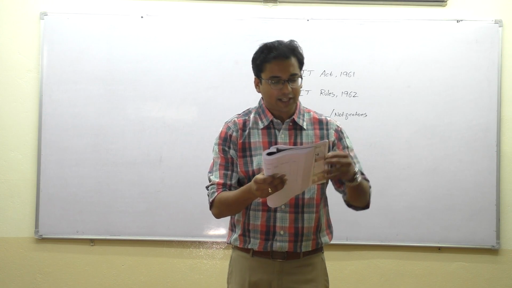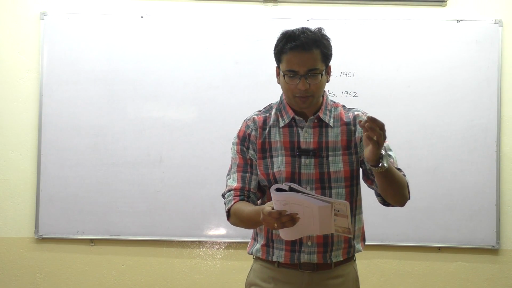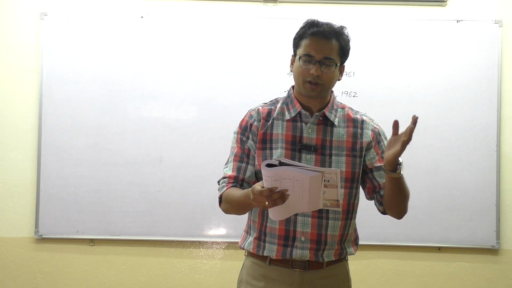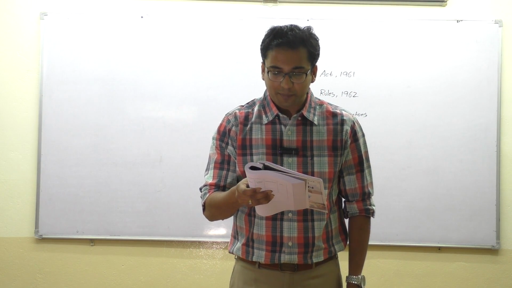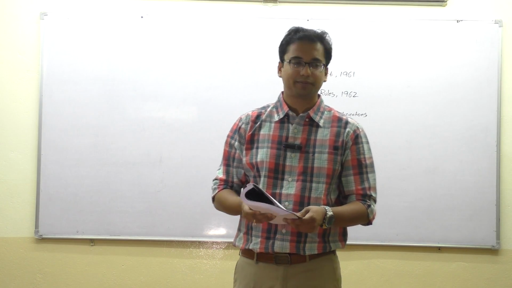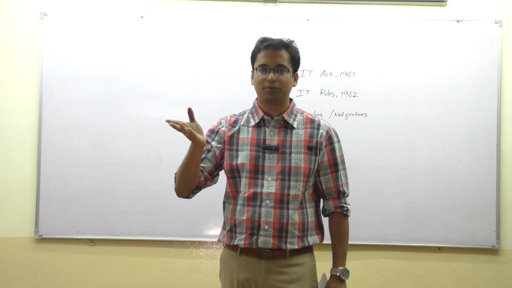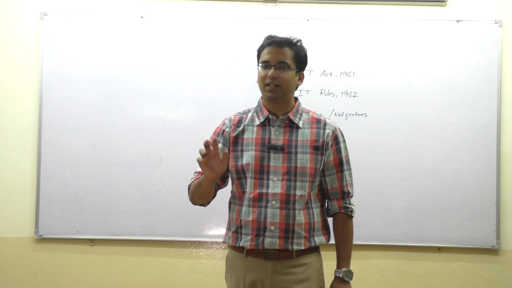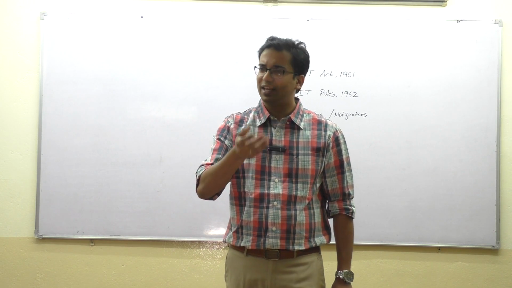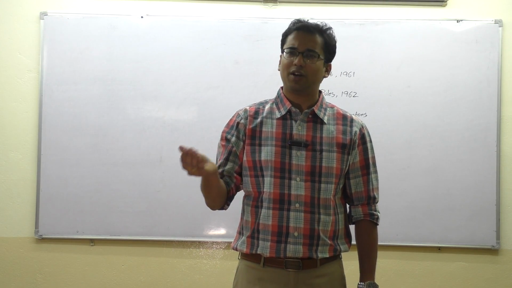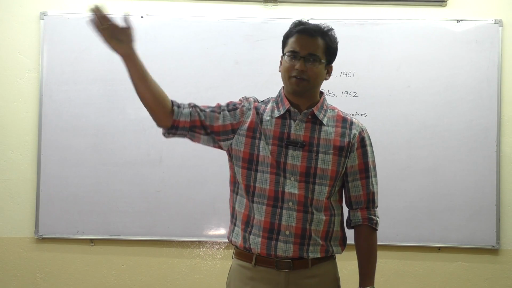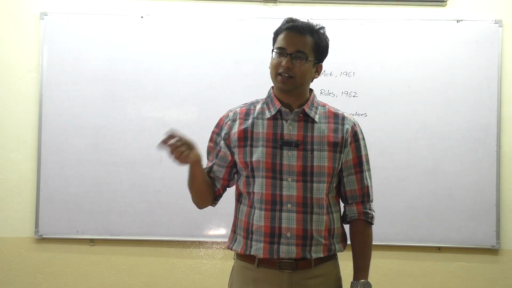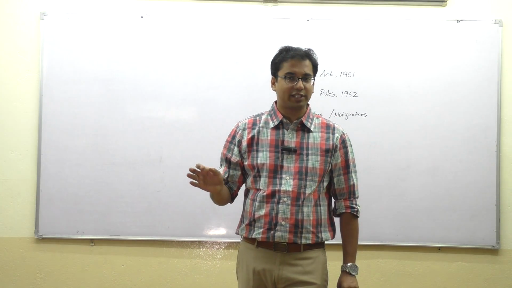Can you see? It says, notwithstanding anything contained in section 4, where any business or profession is discontinued in any assessment year, the income for the period from the expiry of the previous year for that assessment year up to the date of such discontinuance may, at the direction of the assessing officer, be charged to tax in that assessment year. If he wants to, then he may treat PY as AY. Otherwise, can he say, okay, I believe you guys, it's no problem, I will not enforce section 176, continue, and accordingly pay your advance taxes, file your return of income in the normal course of the act? Yes. So are we clear with all the exceptions to section 4?